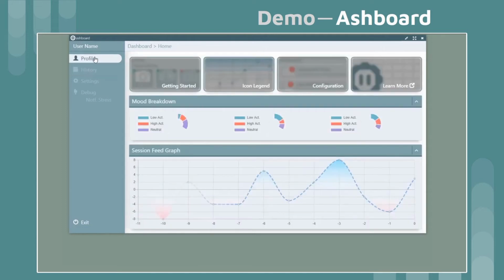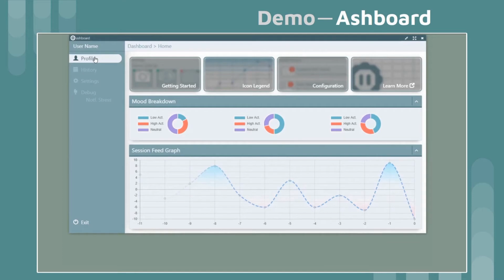So going back to the profile page, another big feature of the Ash API dashboard is a minimized view. Pressing this minimize button will convert the dashboard into an overlay that will always stay on top of your screen. It's a semi-transparent little overlay that is locked in a corner of the screen that can be configured. Its design is to be as non-intrusive as possible, but also still show you trends of your data. We want to show you your current value and how that trend is working, so we're showing you a minimized view of that live feed graph as well as our perceived version of your stress.